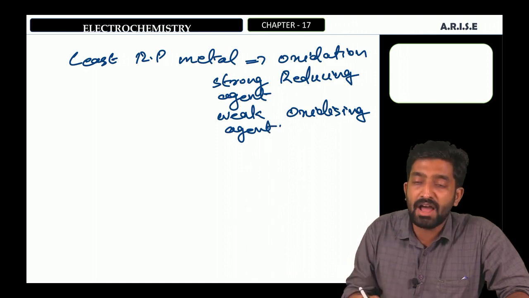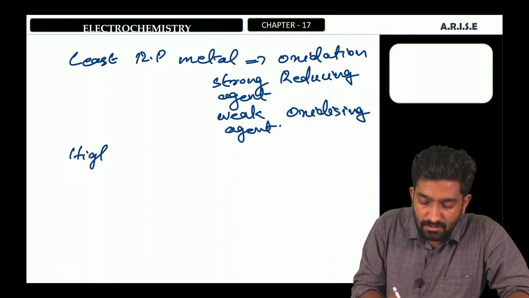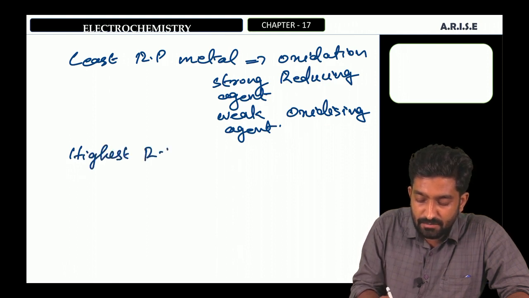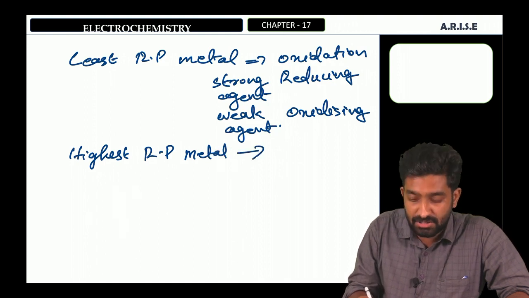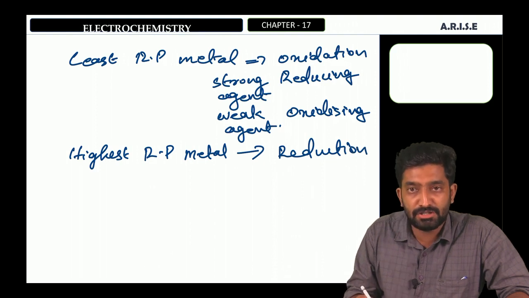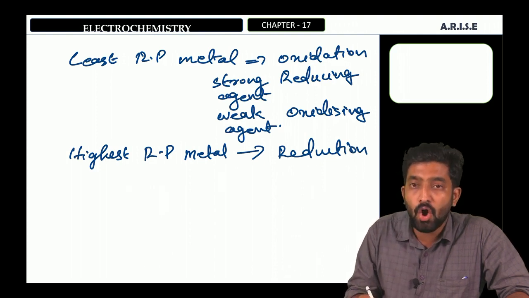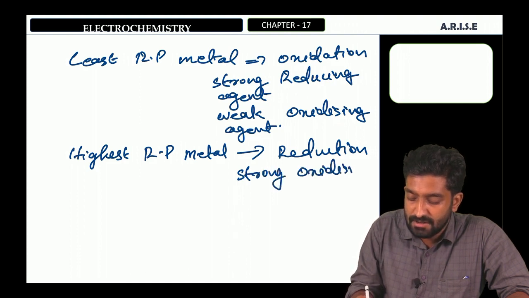Then in the case of the highest reduction potential metal, it will undergo reduction, and it will act as a strong oxidizing agent.